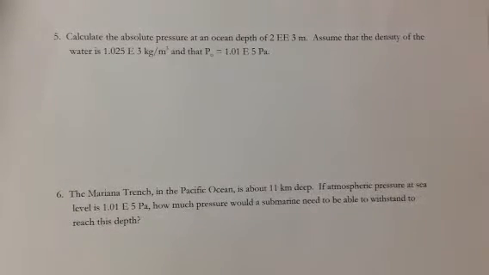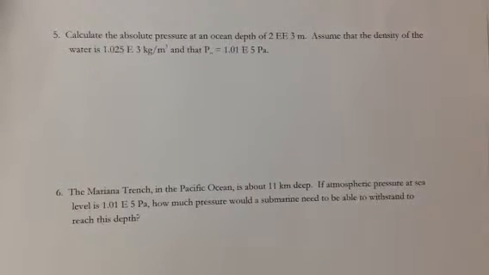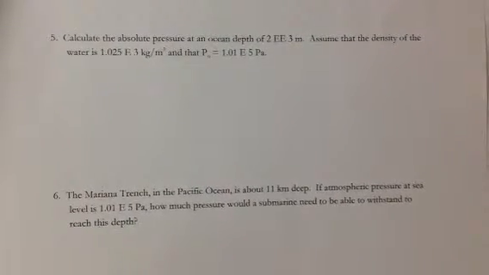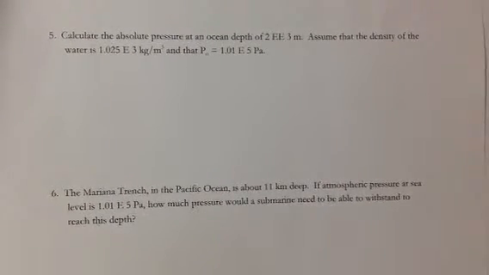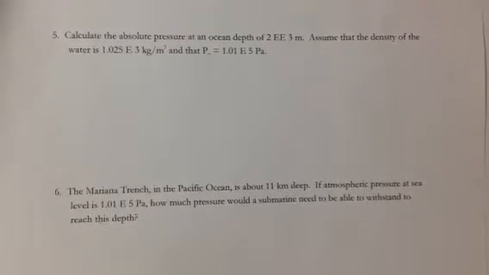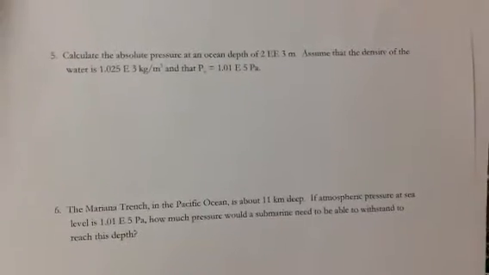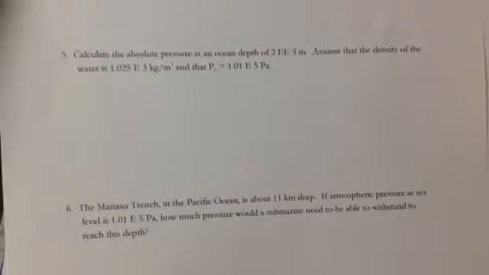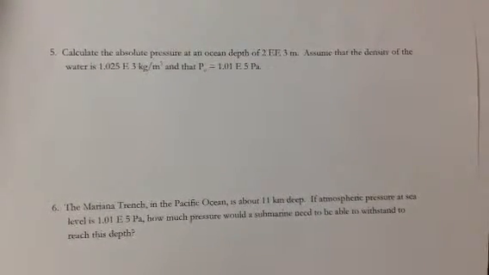5. Calculate the absolute pressure at an ocean depth of 2,000 meters. Assume that the density of the water is 1.025 times 10 to the third kilograms per meter cubed, and that P naught is 1.01 times 10 to the fifth pascals. And number 6, the Marianas Trench in the Pacific Ocean is about 11 kilometers deep. If atmospheric pressure at sea level is 1.01 times 10 to the fifth pascals, how much pressure would a submarine need to be able to withstand to reach this depth?